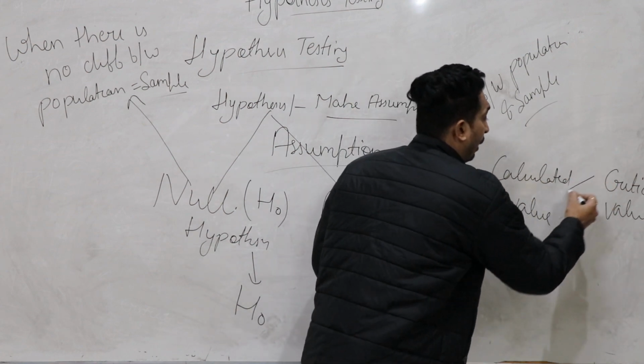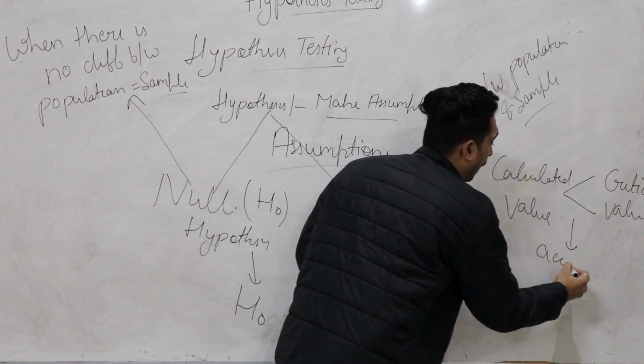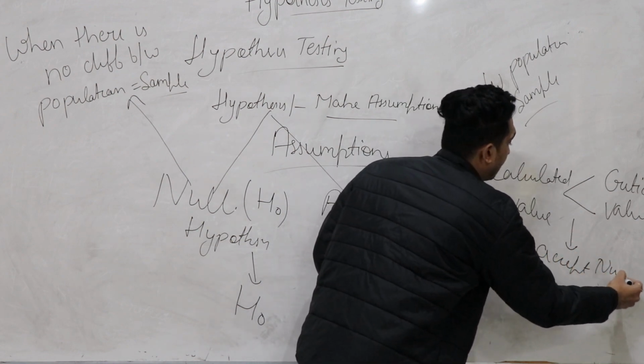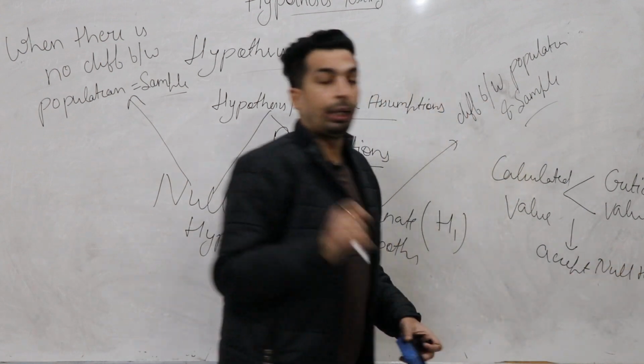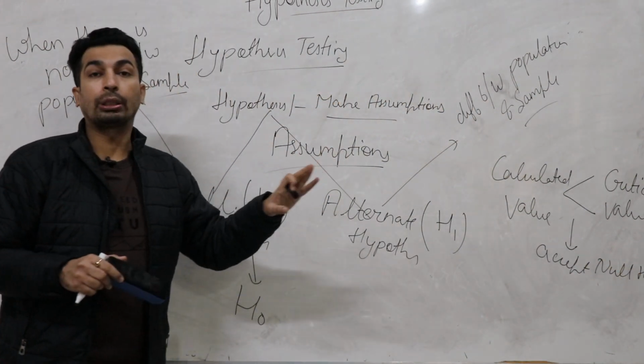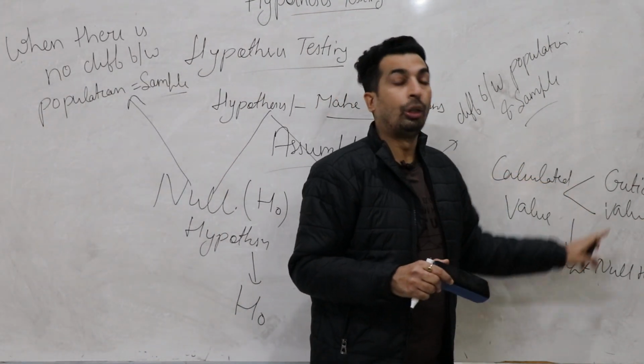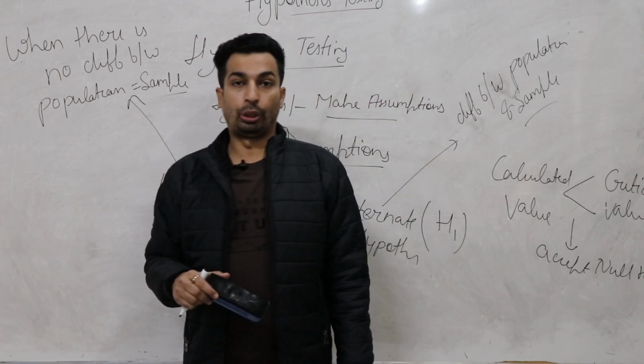If calculated value is less than the critical value, then we accept null hypothesis. That's the simple rule. If calculated value is less than the critical value, then we accept null hypothesis and vice versa. If calculated value is greater than critical value, then always reject null hypothesis.